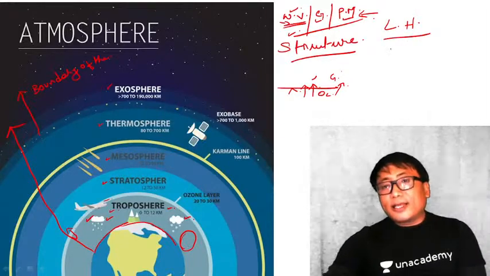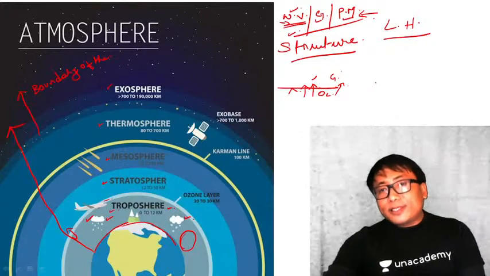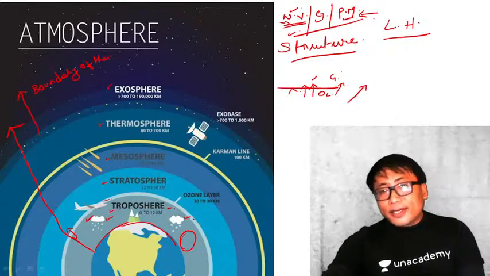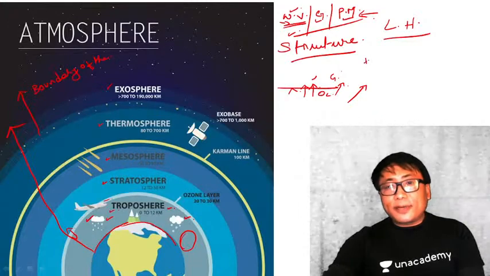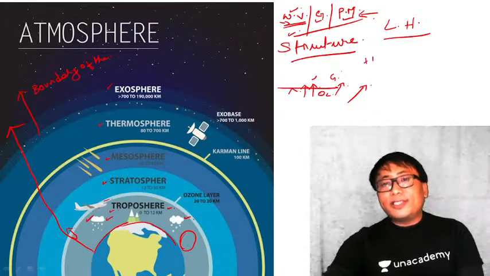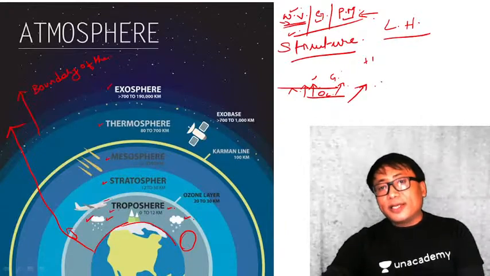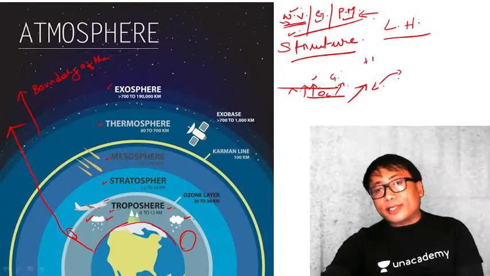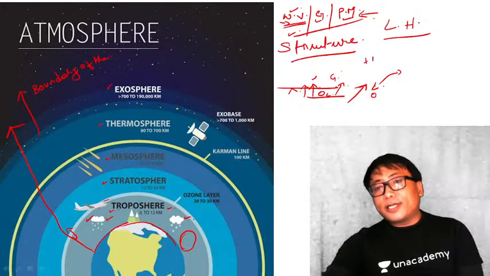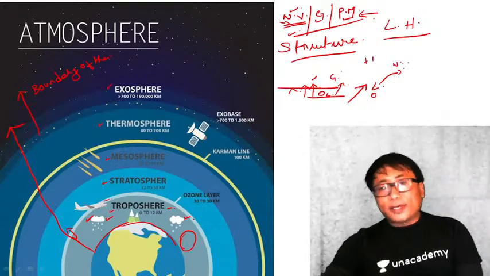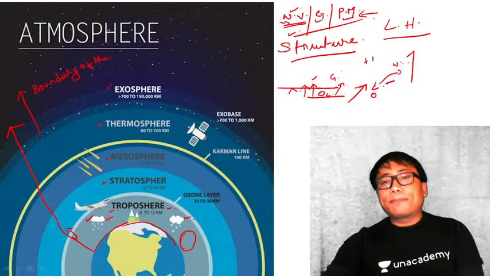Latent heat is nothing but the heat which is transferred without changing the temperature when there is a change in the state. So when you heat up water, in the process of evaporation, a liquid is turning into a gas. Water drop is turning into water vapor. Okay, so this latent heat is carried up.